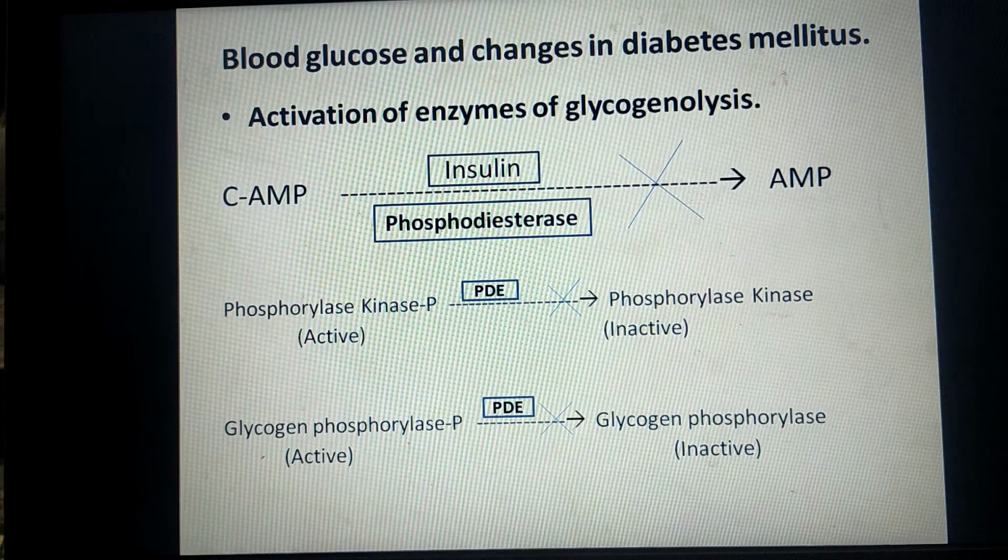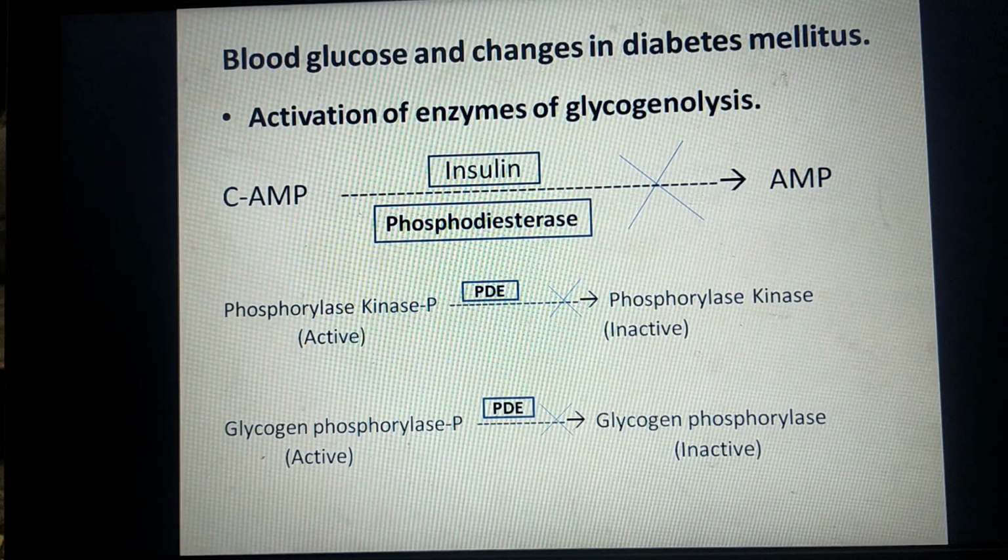Second is activation of glycogenolysis. Again, the same enzyme phosphodiesterase which is stimulated by insulin, and due to deficiency of insulin, this phosphodiesterase formation gets decreased. This enzyme phosphodiesterase is responsible for inactivation of enzymes of glycogenolysis. As this enzyme is absent, the enzymes of glycogenolysis get activated and the rate of glycogenolysis increases in diabetes mellitus.